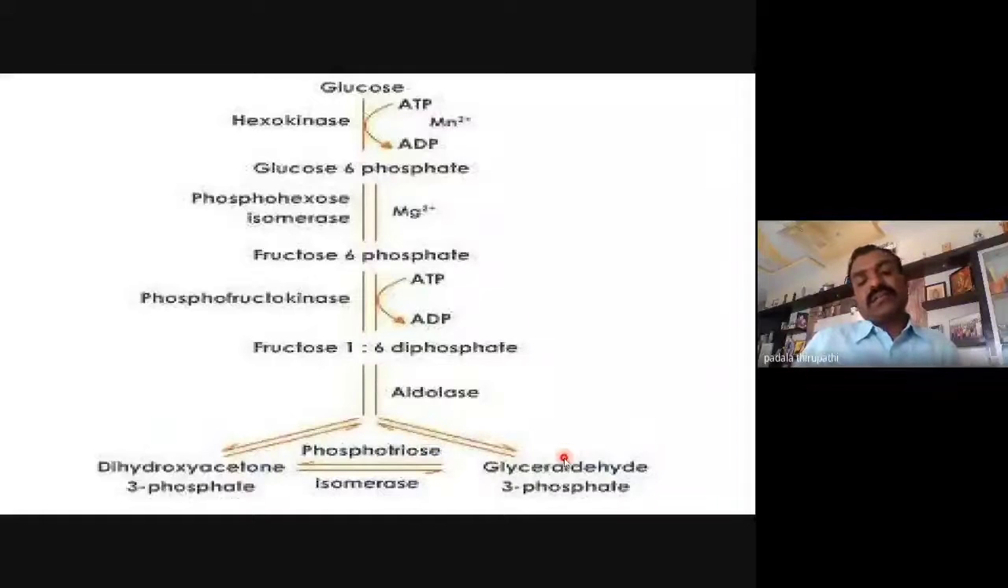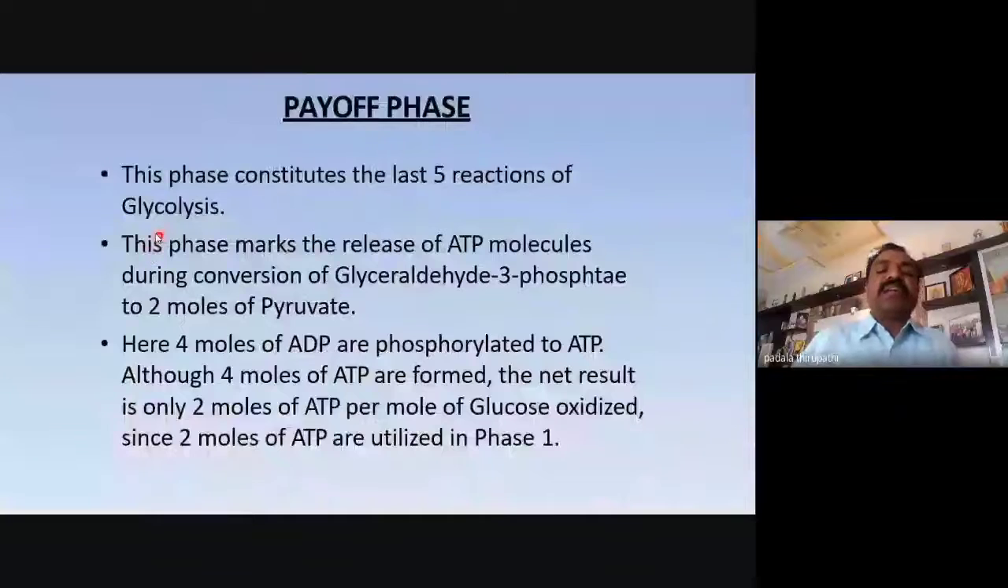DHAP and glyceraldehyde 3-phosphate. Then the payoff phase, the next 5 steps, that is the second phase. This phase constitutes the last 5 reactions of glycolysis. This phase marks the release of adenosine triphosphate, ATP, molecules during conversion of glyceraldehyde 3-phosphate to 2 moles of pyruvate.